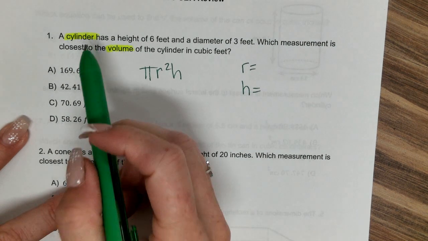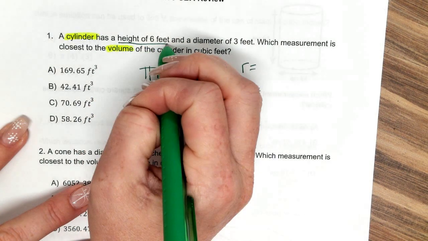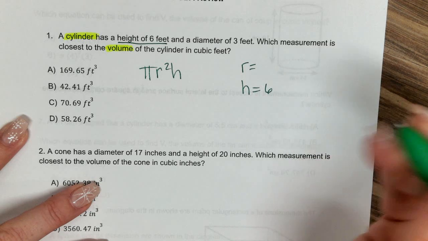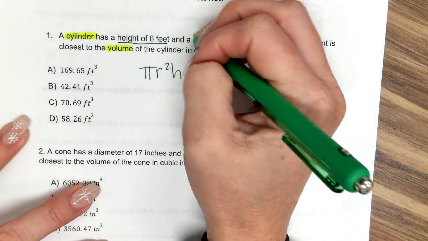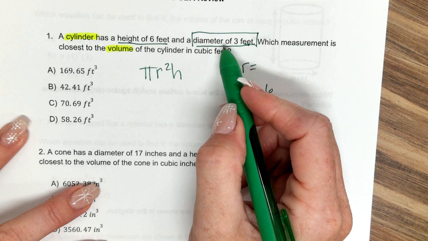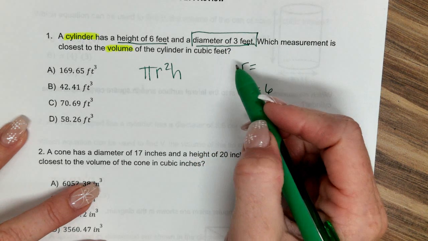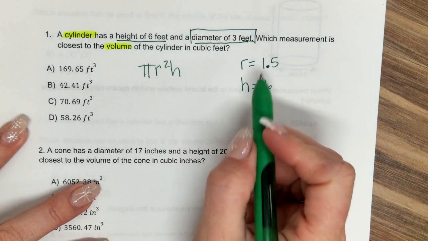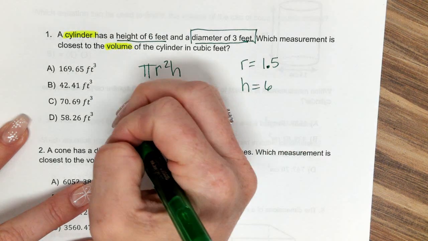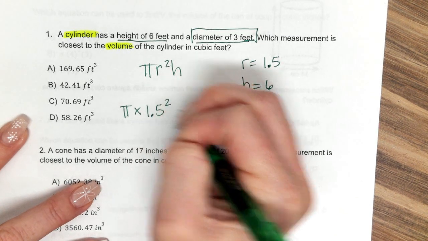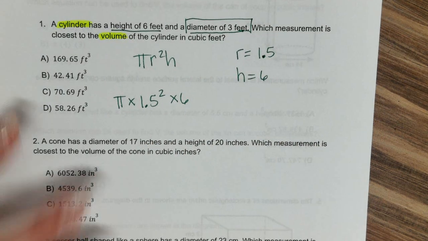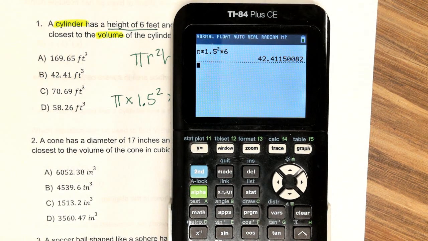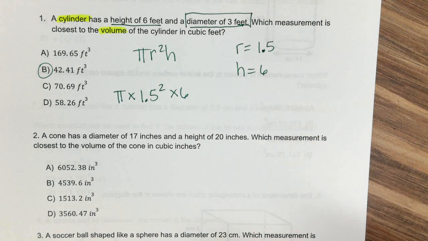Now you read the problem. A cylinder has a height of 6, so where am I going to put that? For the h. And a diameter of 3. Can I use diameter? No, if they give me diameter, I have to divide by 2. 3 divided by 2 is 1.5 or 1.50, either way. Now I plug these in to this formula. So I should have done pi times 1.5 squared times 6. So pi times 1.5 squared times 6 is 42.41. The answer was B. Any questions on that one?